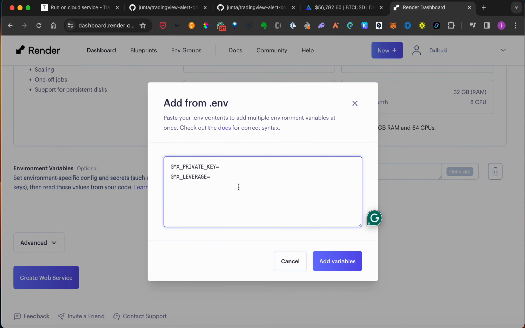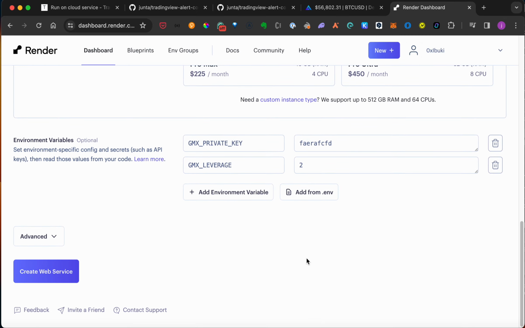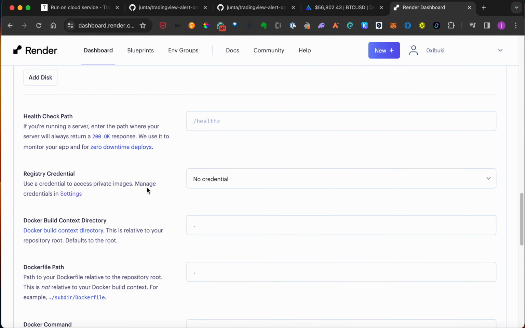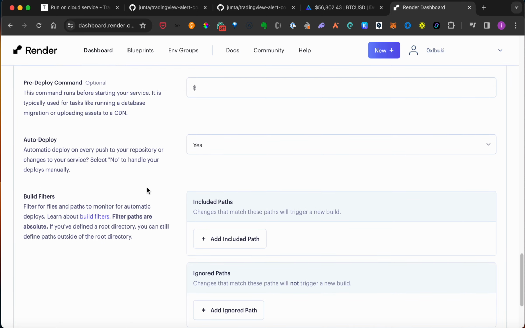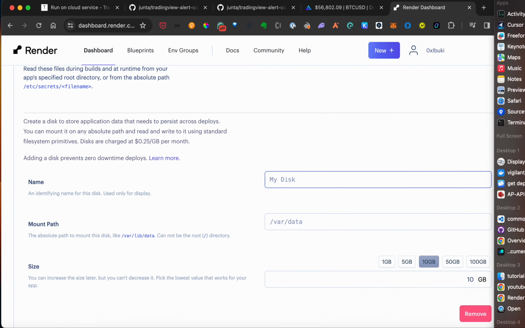All you need to do is export your wallet account private key from your wallet, for example MetaMask, and paste it here, and also specify leverage here. So I put, let's say, 2, and click this Add variable, and then click this Advanced button and click Add Disk here.